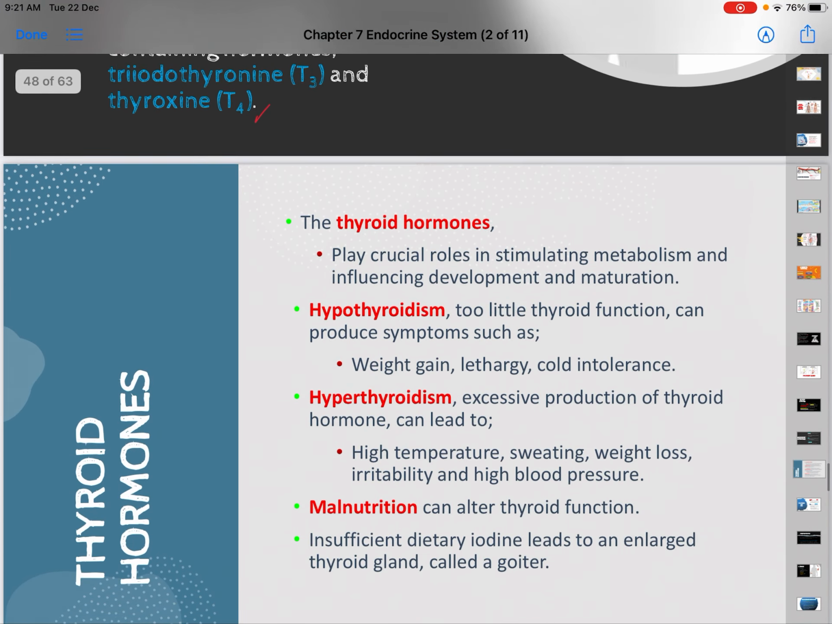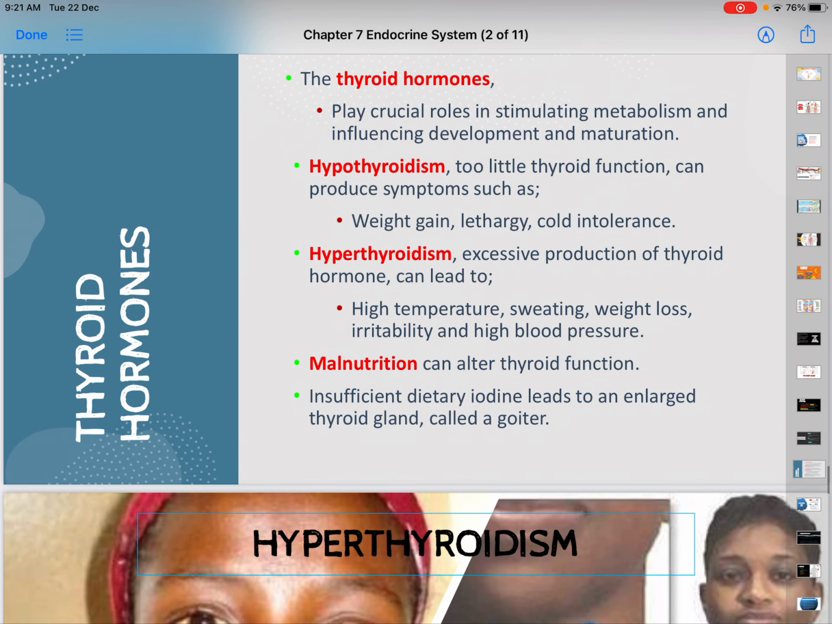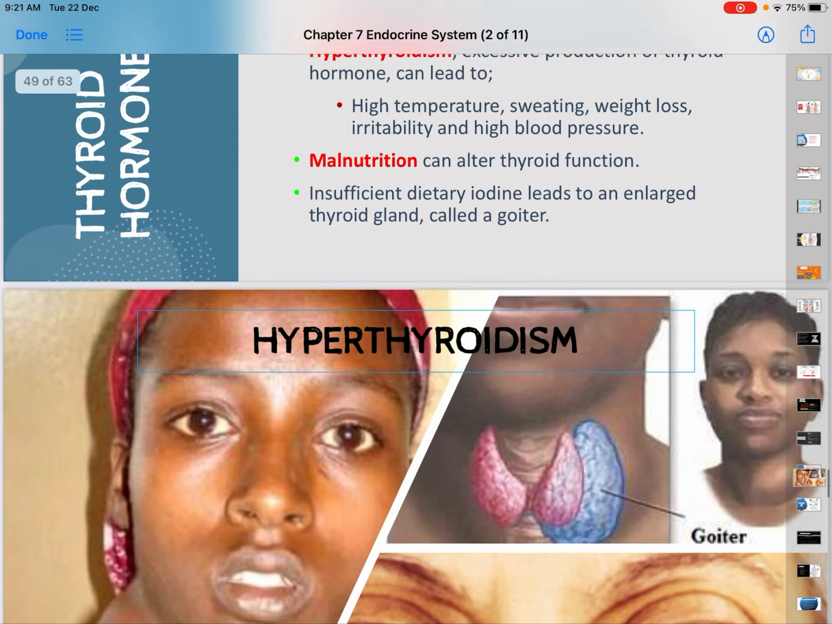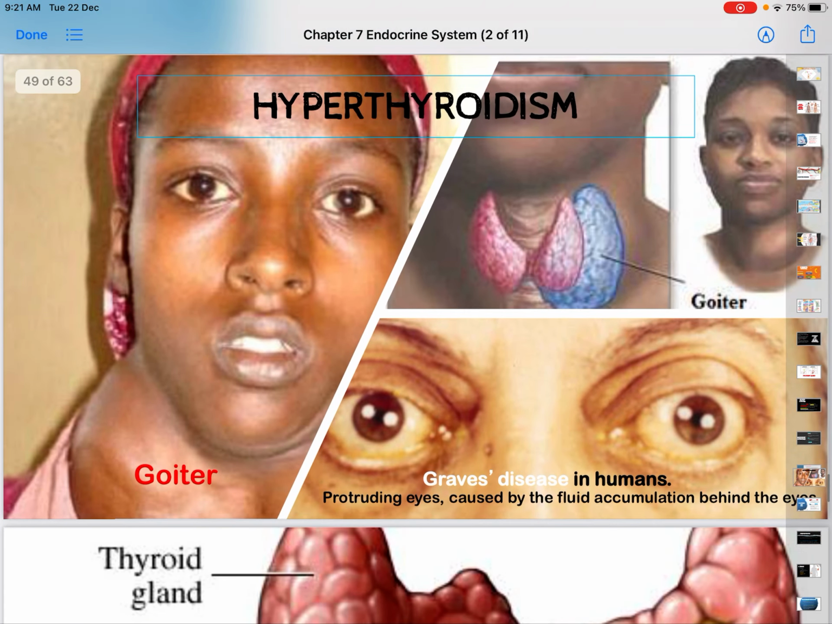The thyroid hormone plays a crucial role in stimulating metabolism for development and maturation. But there is an issue with this. If there is excessive production, it will cause hyperthyroidism. But if insufficient, it also will cause some issues. So these are the issues of hypothyroidism. When there is excessive production of thyroid, it causes goiter and Graves' disease.